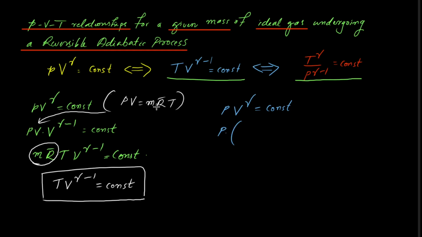Using this relationship we can write V is equal to m R bar T divided by P, and then rearrange it.